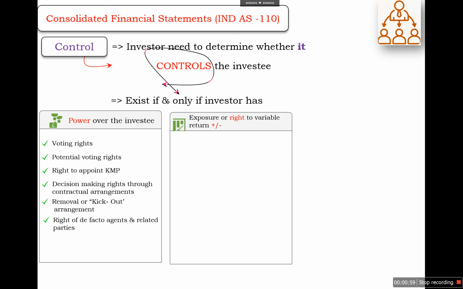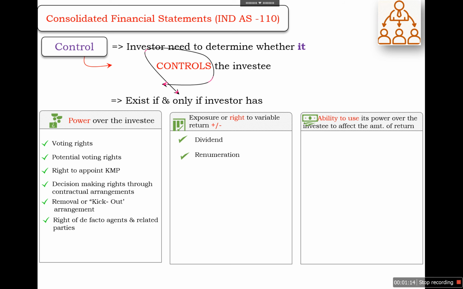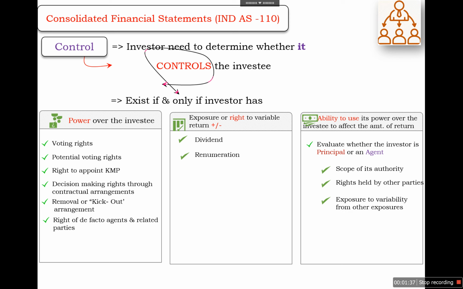Second, it should have exposure and right to variable returns that will either increase or decrease the investor's returns. So it may be in the form of dividend or in the form of remuneration. And the third condition is that the investor should have the ability to use its power over the investee to affect that amount of return. So here we need to evaluate whether the investor is acting as a principal or an agent. In that case, we need to check the scope of authority, rights held by other parties, and exposure to variability from other exposures.